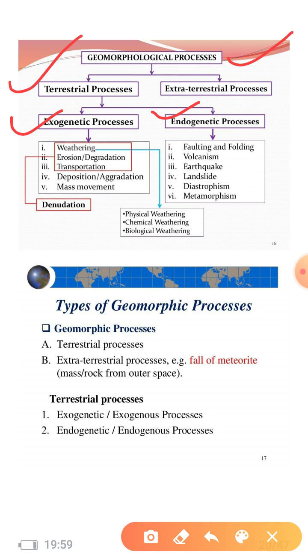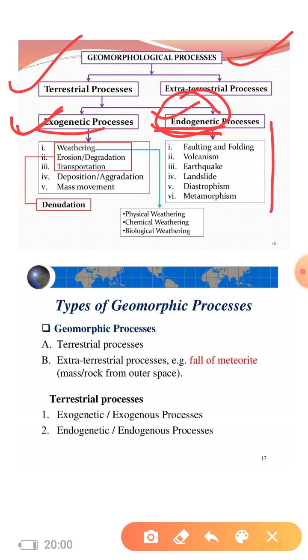Exogenic means the processes which generate from the outer part of the earth's surface, and the forces or processes which generate from the interior of the earth are called endogenic processes. That is, the forces and processes that act from above the earth's surface are called exogenic, and those that act from the interior of the earth are called endogenic.